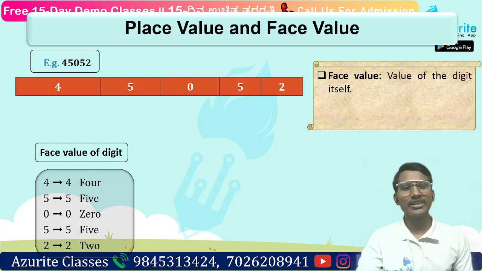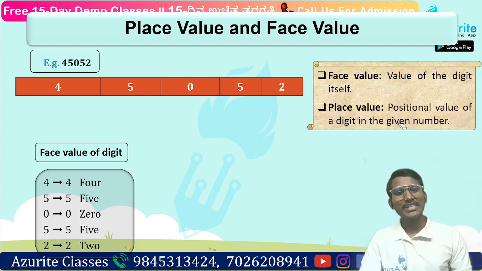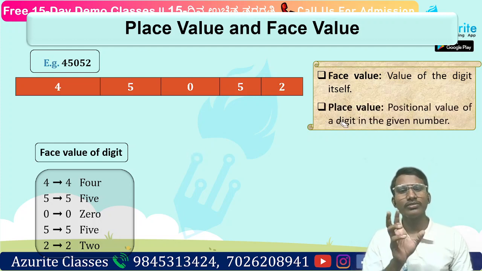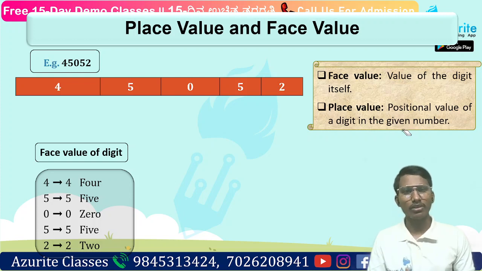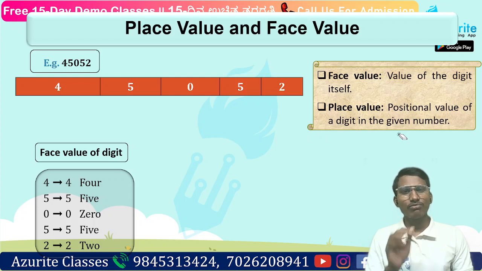Now let us understand about place value. Place value means the positional value of a digit in the given number, right? We have already known place means where it is placed, positional value.